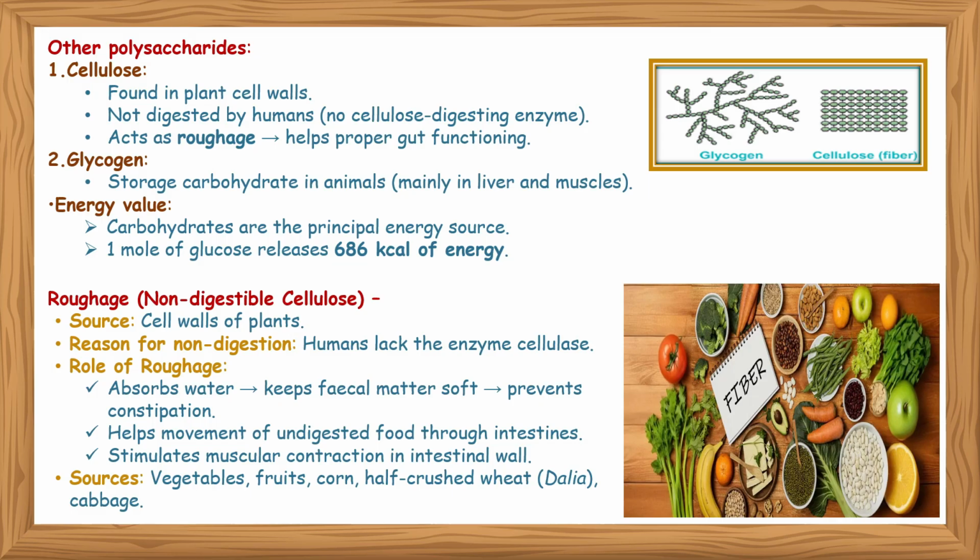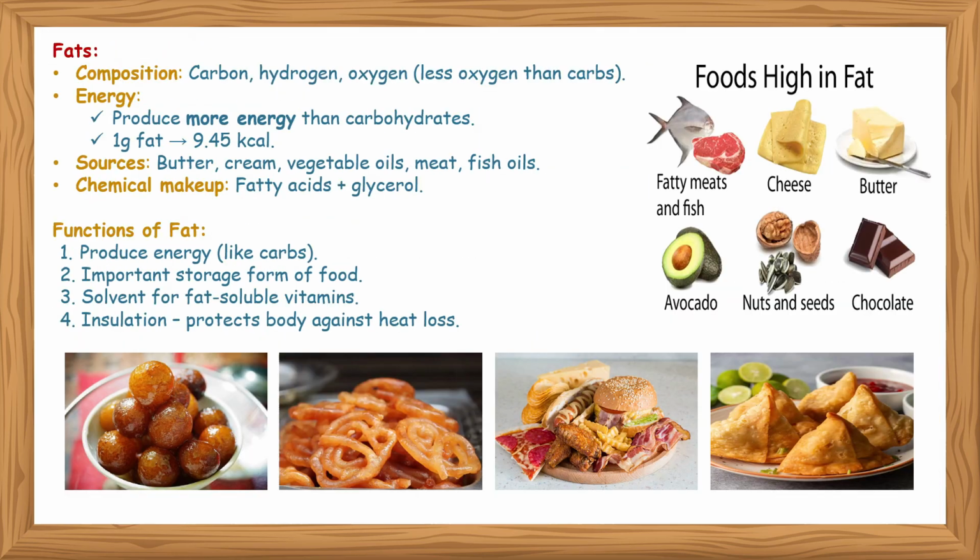Role of roughage: it absorbs water, keeps fecal matter soft, prevents constipation, and helps movement of undigested food through the intestine. It stimulates muscular contraction in the intestinal wall. The sources of roughage are vegetables, fruits, corn, whole wheat or dalia, cabbage, and other high fiber foods.